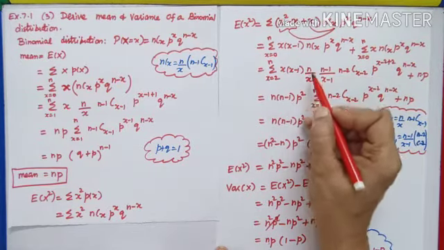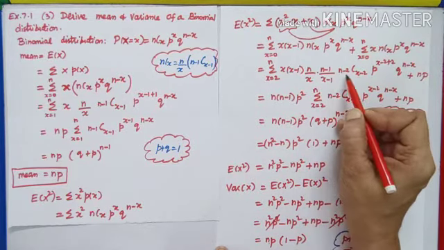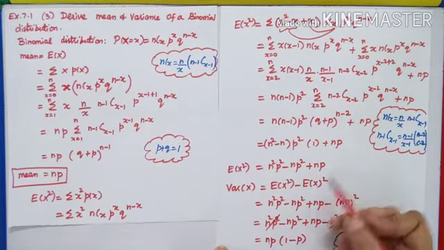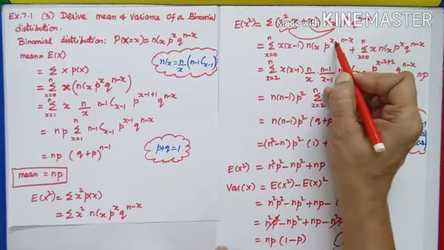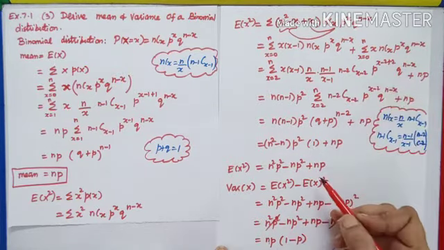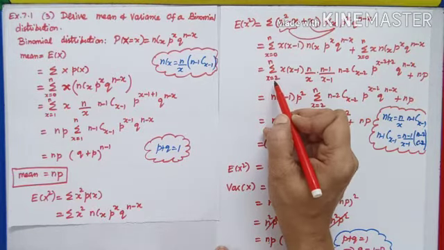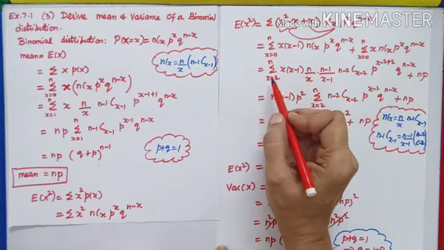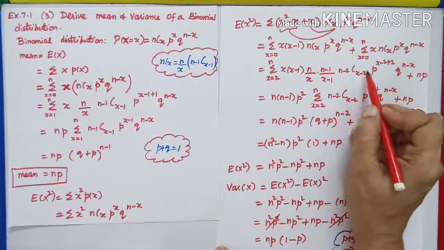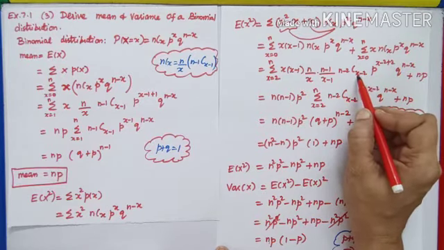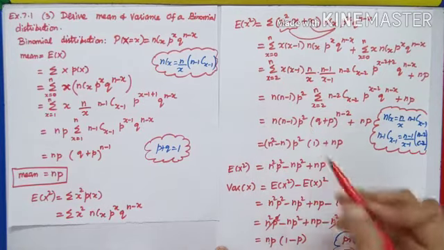So which is n by x, n minus 1 by x minus 1 into n minus 2 c x minus 2. P power, because x minus 2 is coming, subtract 2, add 2 in p. And whenever I write like this, the sigma ranges from 2 to n, because it is valid only if this starts from 0. I cannot give a negative number here. So because x minus 2 is coming, sigma starts from 2 and ends with n.